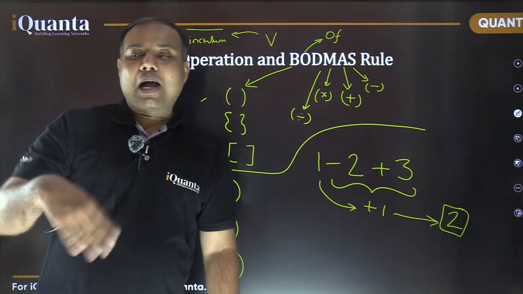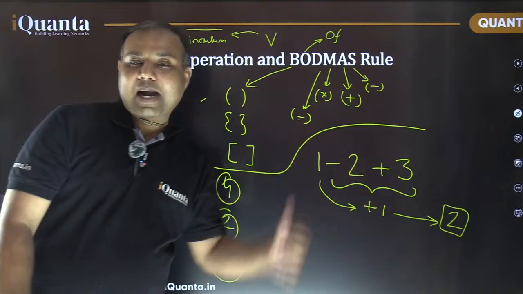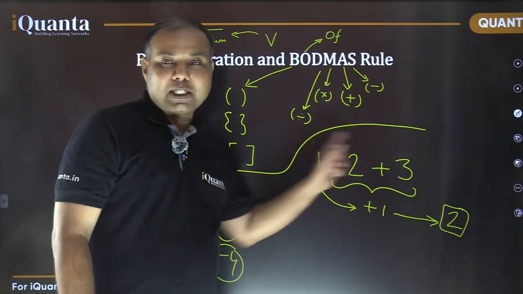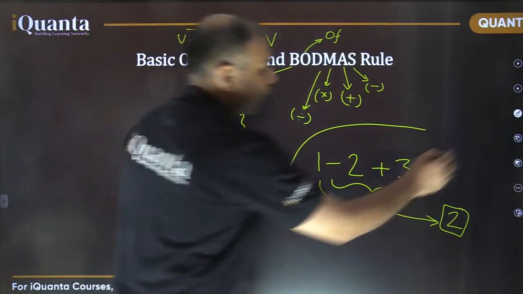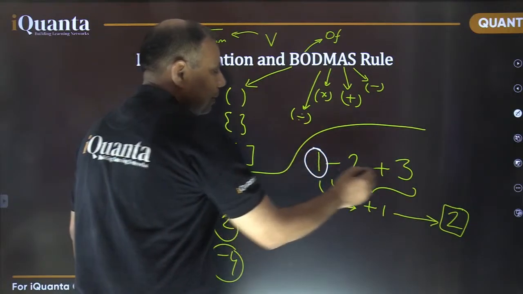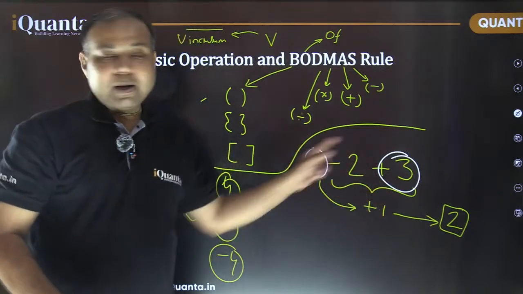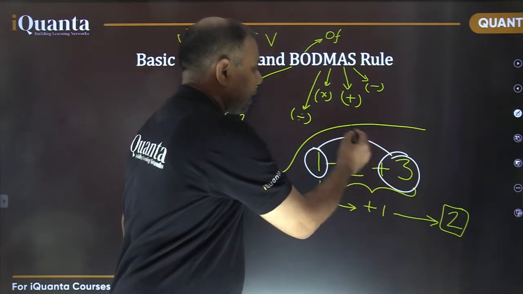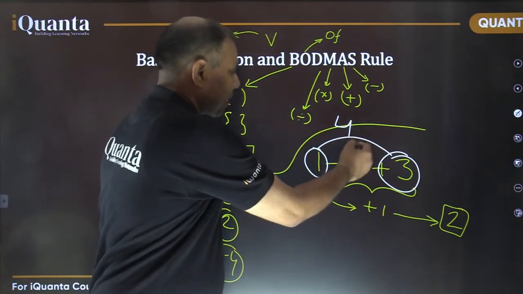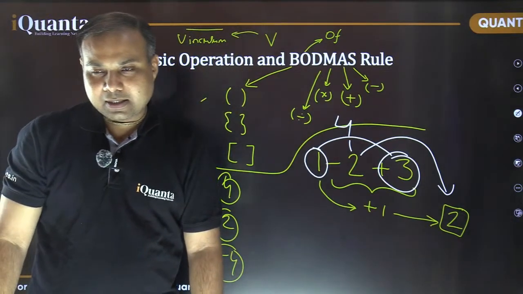Okay, there could be another approach. Let's add the positive numbers first, then subtract the negative one. That is also a way. In that case, 1 and 3 are both positive numbers, so add these positive numbers. 1 plus 3 is how much? It is 4. And 4 minus 2 gives you again 2, isn't it?